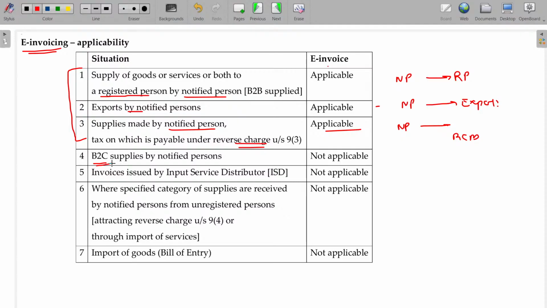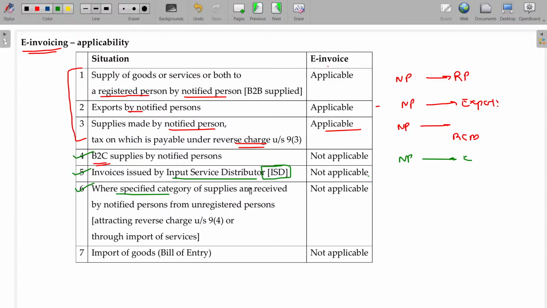In case of B2C supplies by a notified person, the recipient being final consumers, it is not applicable because he is not going to claim the ITC. If he is not going to claim the ITC, of course this e-invoicing process is not required. Invoice issued by an ISD, input service distributor, not applicable. I will explain the ISD concept later on. You remember ISD. Input service distributor is not required to raise the e-invoice.